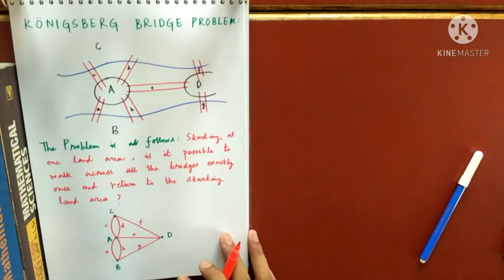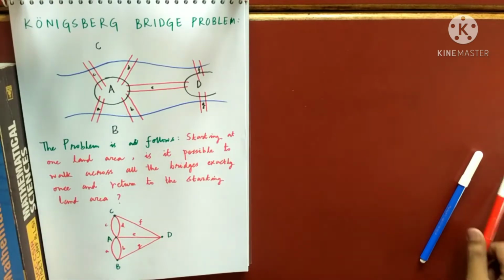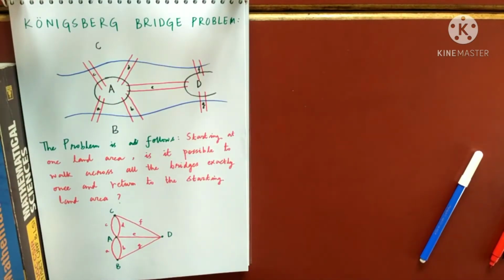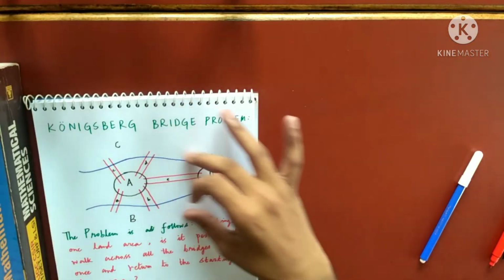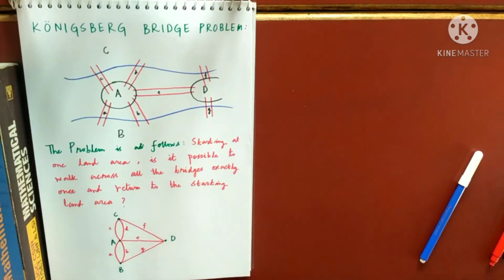So the Königsberg problem is simply this problem. The Königsberg problem is exactly this problem now. There is no difference between this graph and this picture at all. Euler, instead of solving the original problem, simplified the picture to this one, and the question remains the same. You start from any vertex. Just consider geometry: this is a geometrical figure, and these end points are known as vertices.